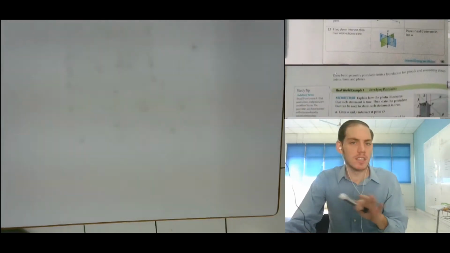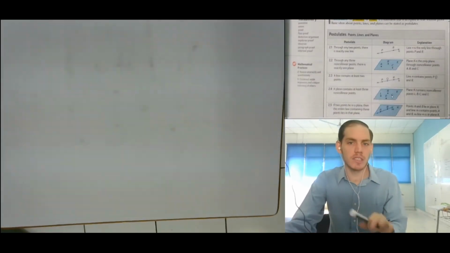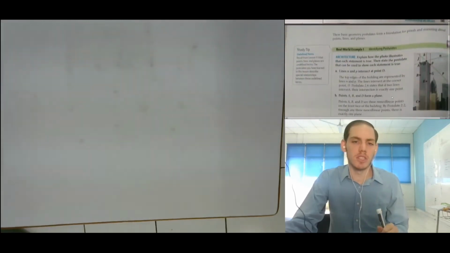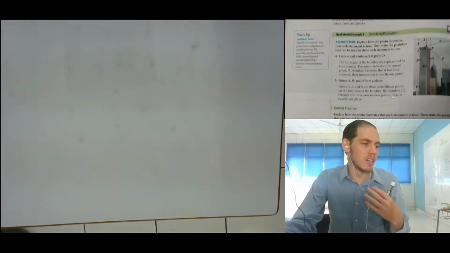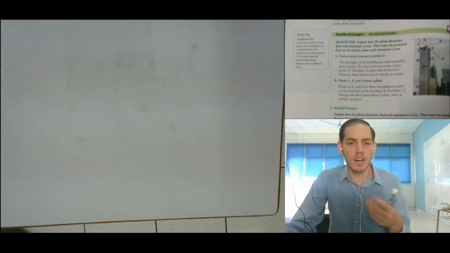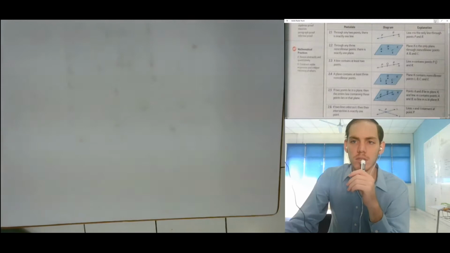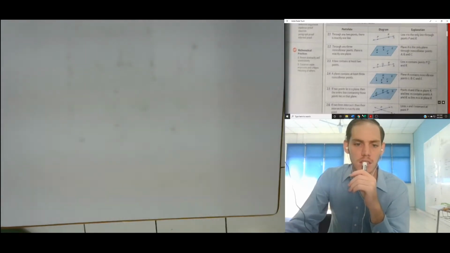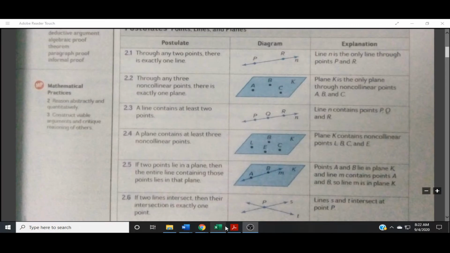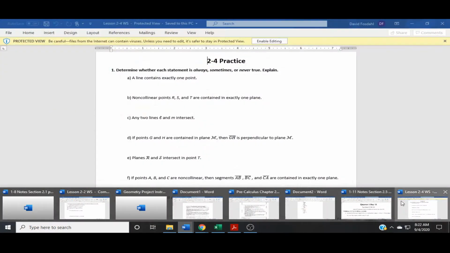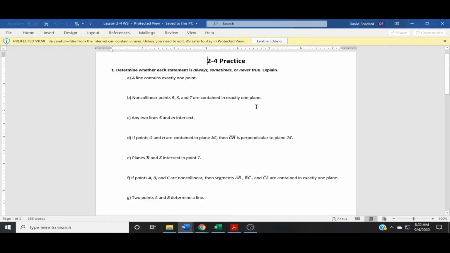Okay. Key postulates. There's examples here in the book. You should know them. Real world examples. We're going to actually skip this example. We are going to then look at the worksheet real quick to talk about this. So I'm going to load this up so that we get the full picture. Okay, we're going to have the worksheet. Let's look at which postulates we have.